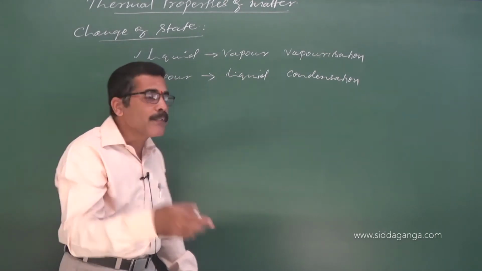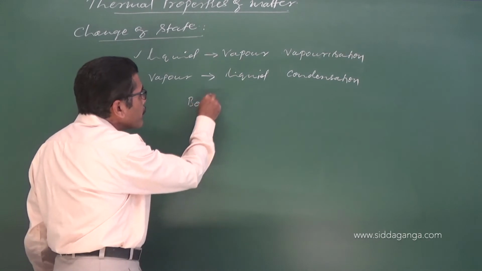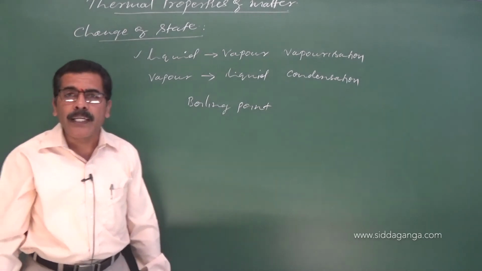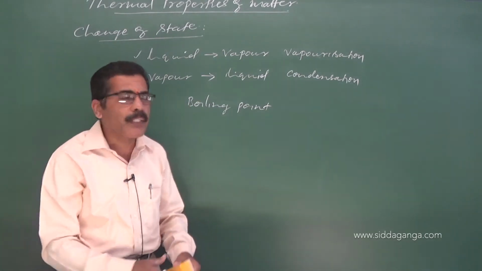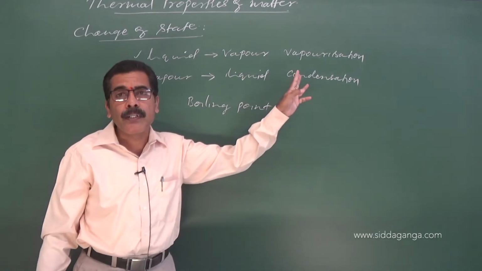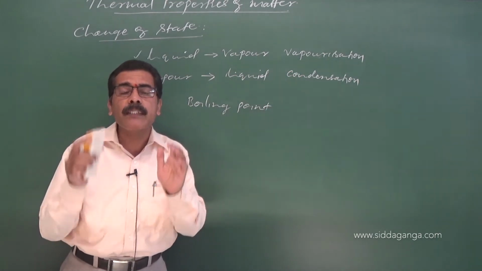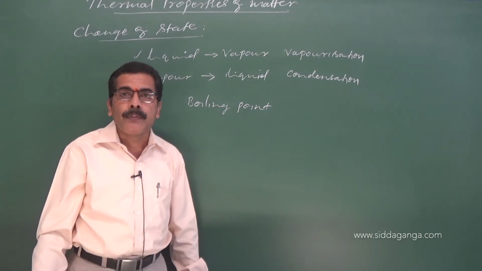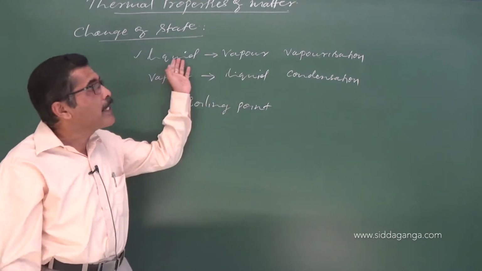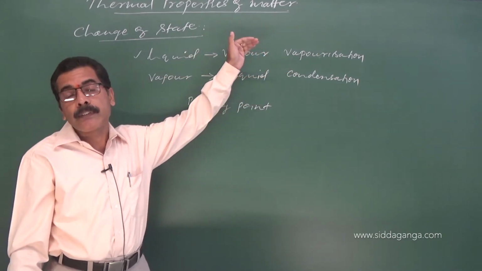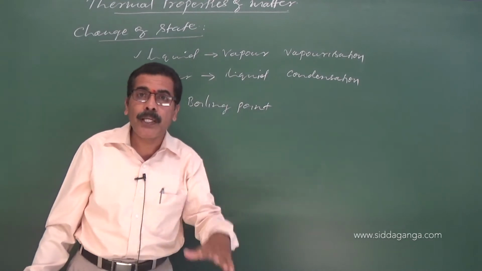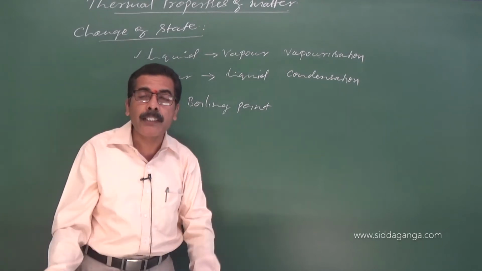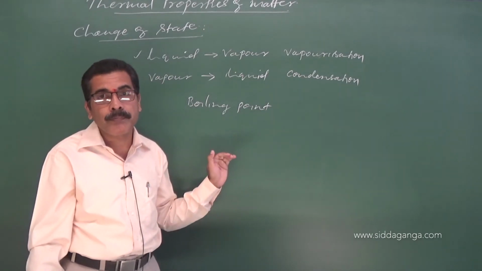It is characterized by the so-called boiling point. Boiling point is the particular temperature of the substance at which liquid and its vapor coexist in thermal equilibrium at a constant pressure.